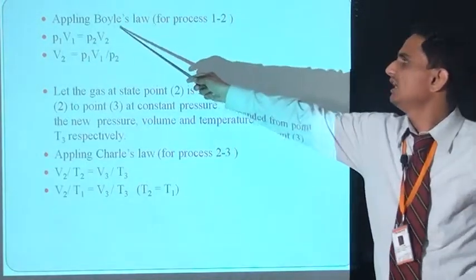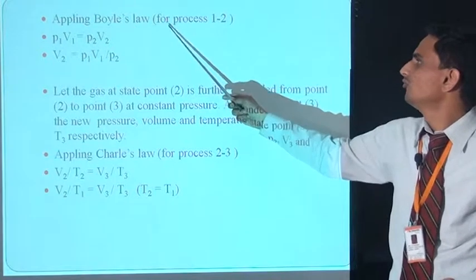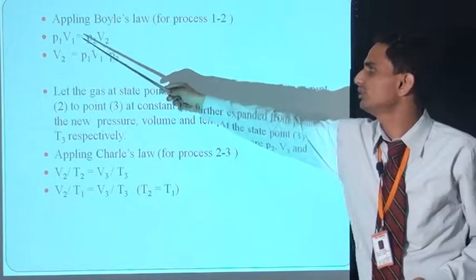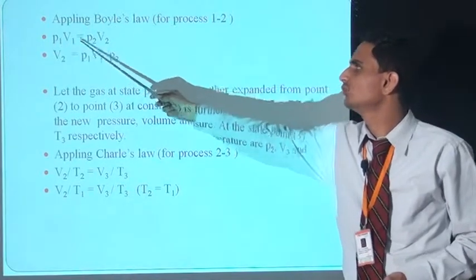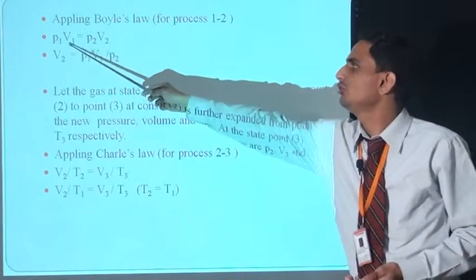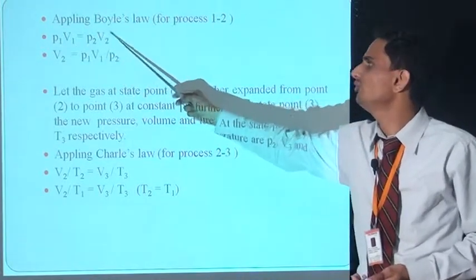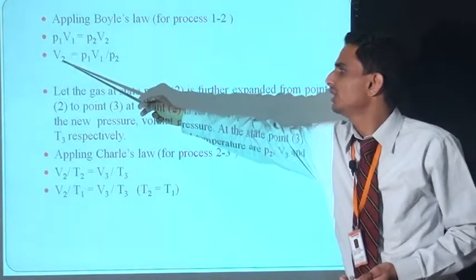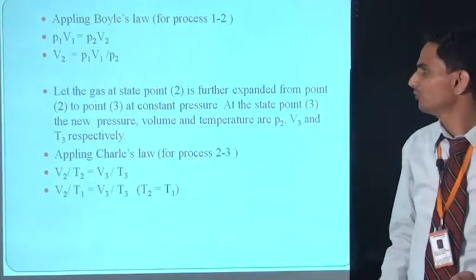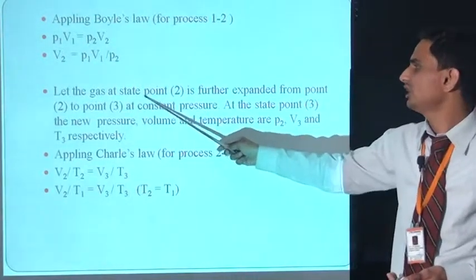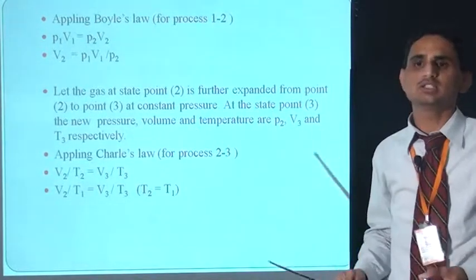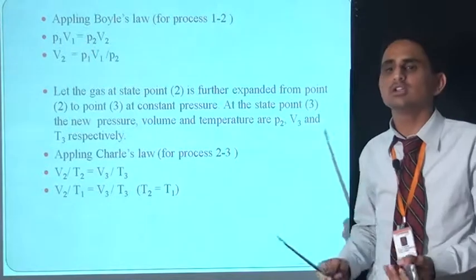Now first of all applying Boyle's law from point 1 to point 2, means for process 1-2. According to Boyle's law the statement becomes P1V1 = P2V2, means PV = C. So if we take V2 as the subject, V2 = P1V1/P2. Now let the gas at state point 2 be further expanded from point 2 to point 3.